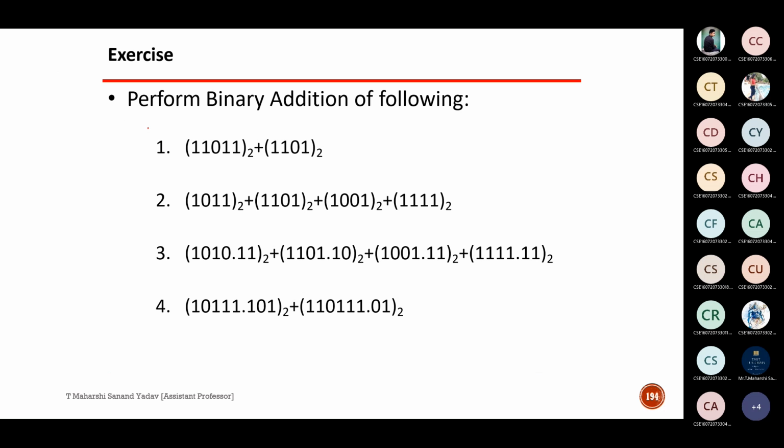Right. Next, please make a note of these questions. Perform binary addition of the following. In the next class, you have to tell me the answers for this. Please just note down the questions. Is it done? Can I change the slide? Yes, sir. Okay.